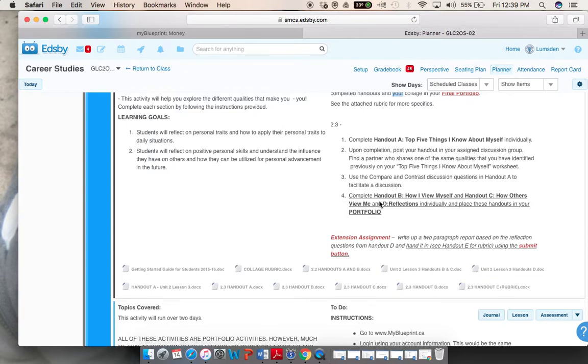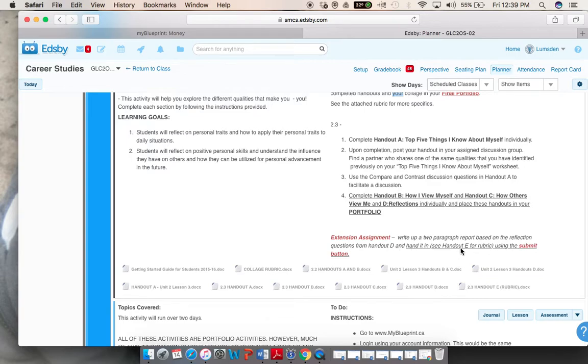Number 4, complete handout B, how I view myself, and handout C, how others view me, and handout D, the reflections, individually, and place these handouts in your portfolio as well. Again, there's only one attachment in module 3 section 2.3. So for your assignment, which has a submission button, you're going to write up a 2-paragraph report based on the reflection questions from handout D, which I'm going to show you in a second.